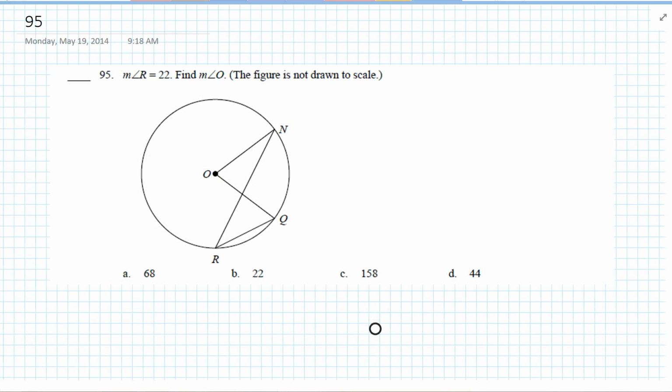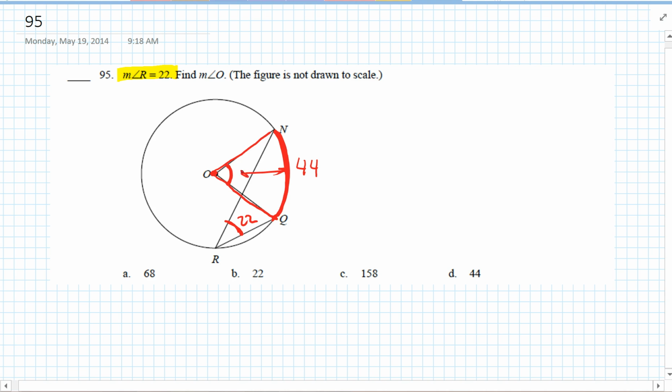Okay, 95. There's about 15 different ways to solve this one, so it doesn't matter what you see. I'm just going to show what I see. Okay, the measure of angle R is 22. So that's 22. Find the measure of angle O. Well, the captured arc angle is always twice the inscribed angle. So if angle R is 22, the measure of this arc is 44. Since O is the center, the central arc and the central angle are the same. So the measure of angle O is 44 degrees.